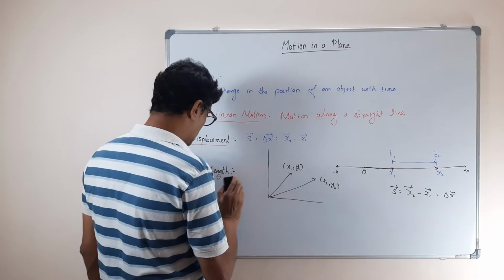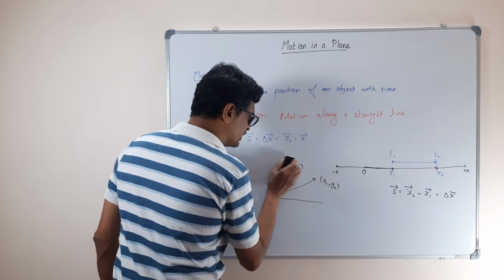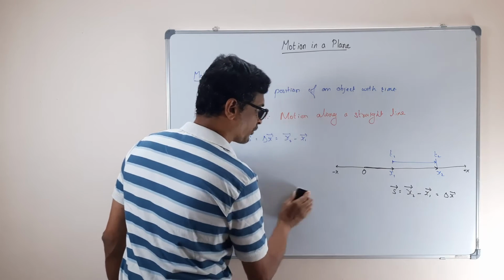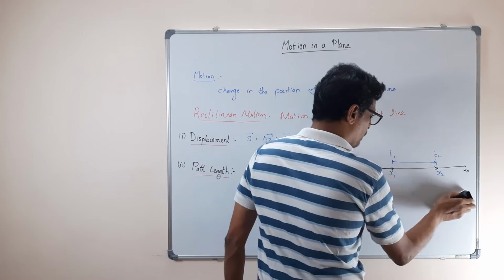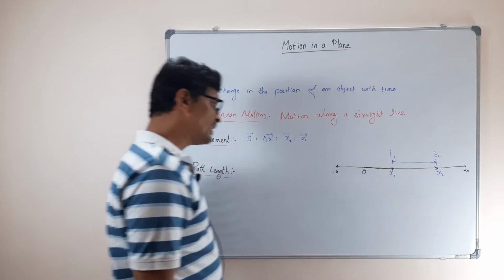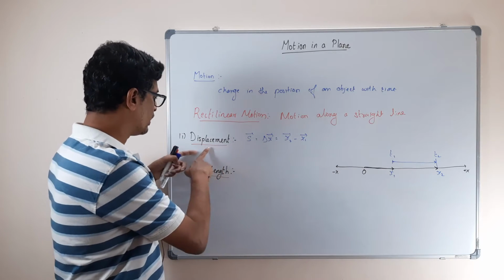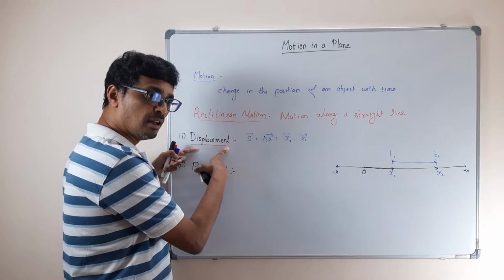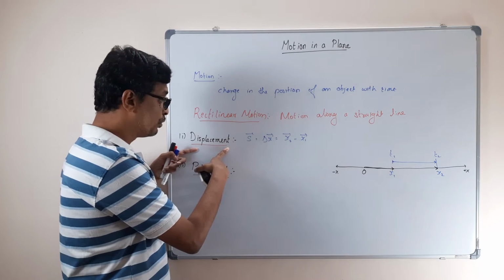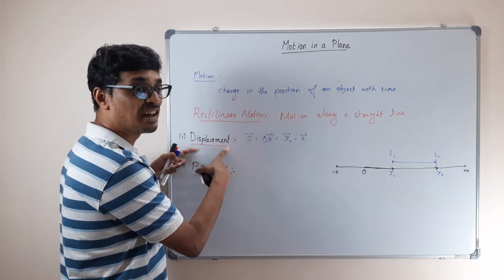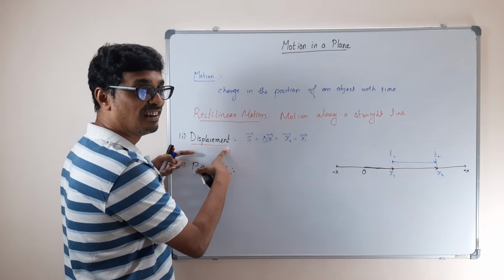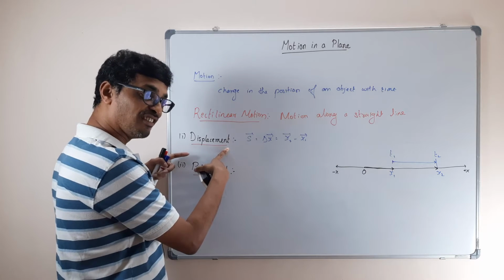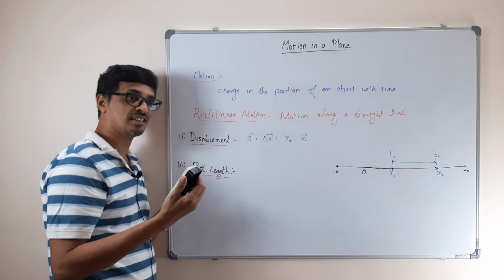And now the path length is simple. Path length, I told you. Now for path length, let us come back to our old discussion. What will be the dimension of the displacement? Dimensional analysis, that dimension. What are the dimensions?